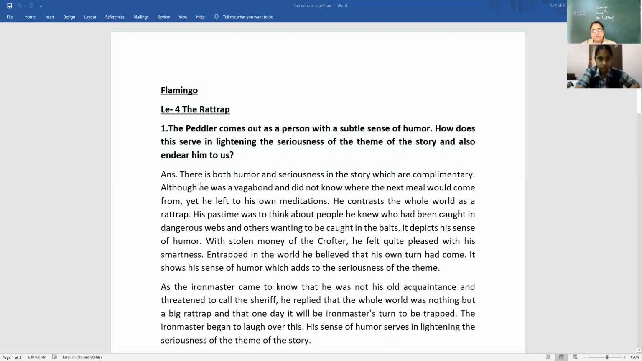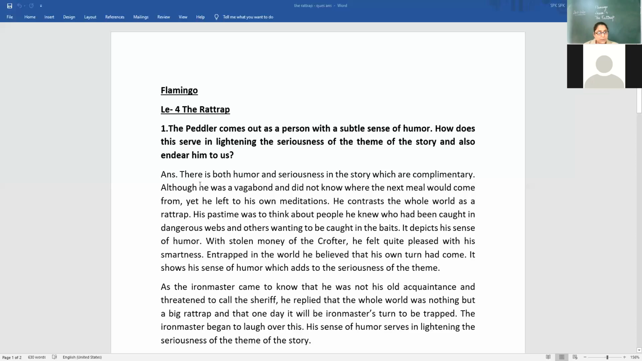Very, very important, children. This is a long answer question, a detailed question, where there are marks for content as well as expression and accuracy. So, let's go through the answer, how we are going to write. There is both humor and seriousness in the story, which are complementary. Seriousness complements the humor and the humorous part complements the seriousness of the theme.